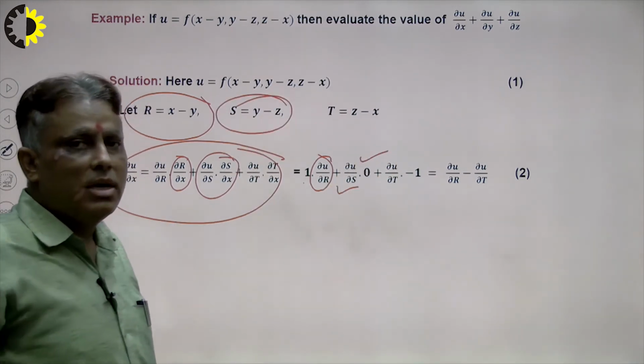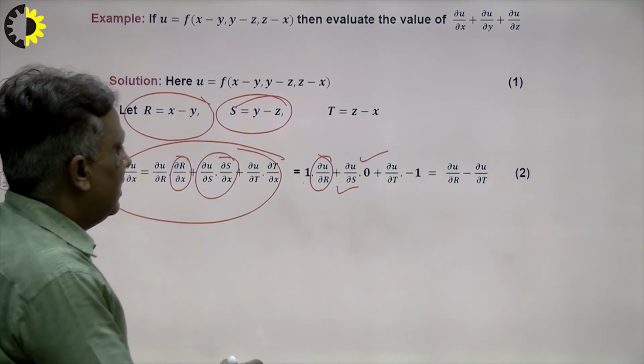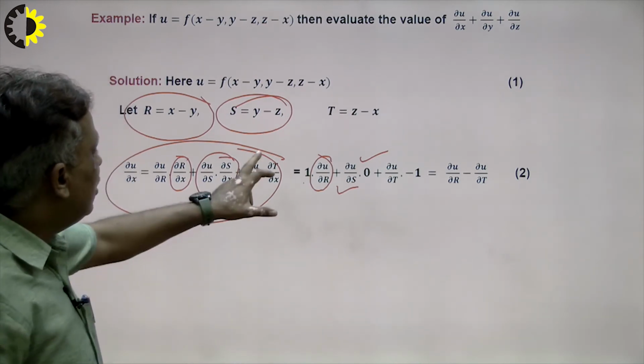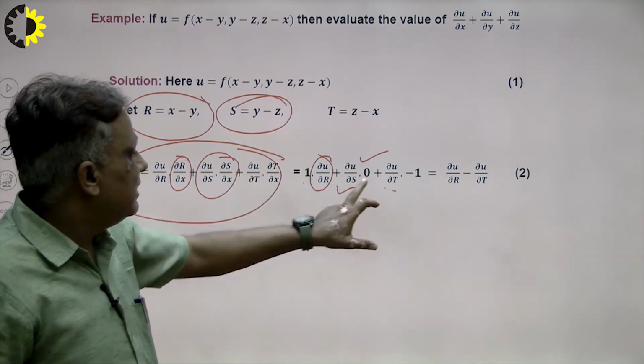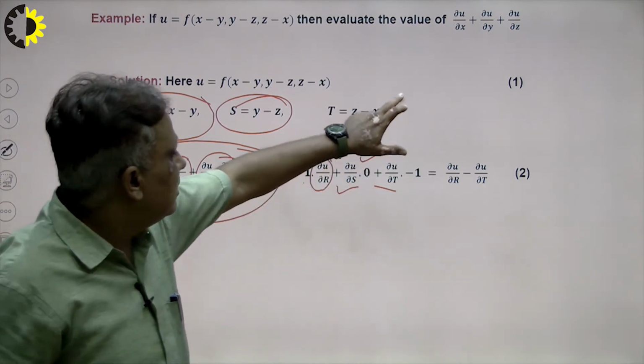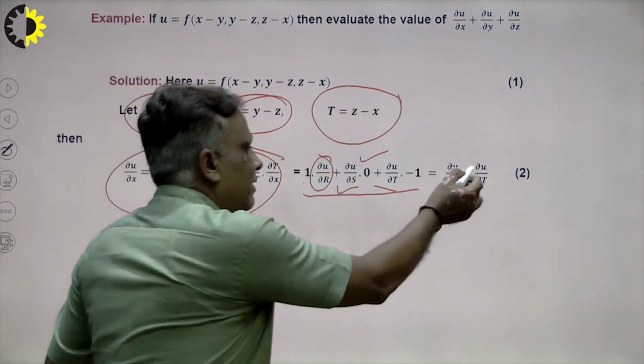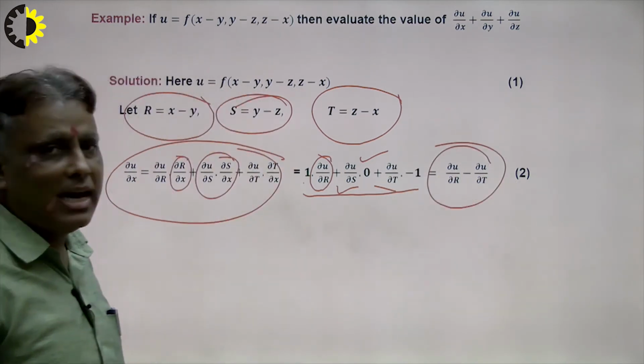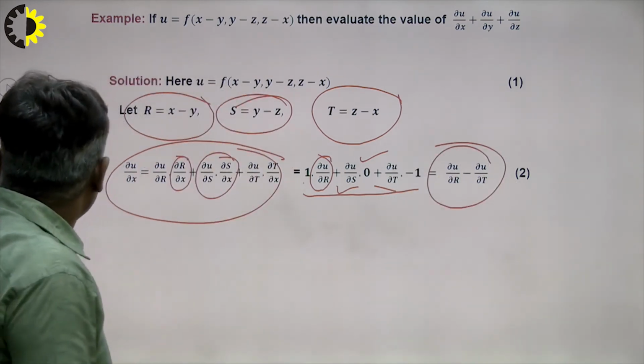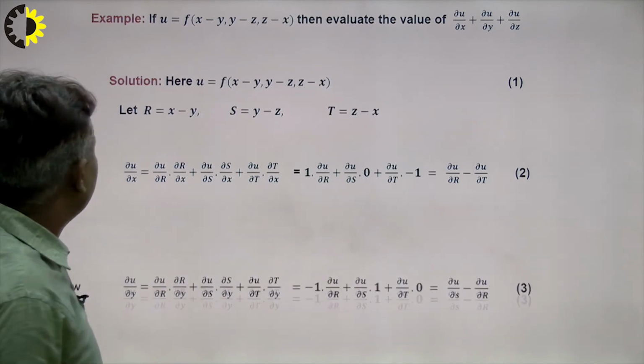I write here 0, right? Plus, next will be del u over del t. I write here del u over del t, right? Del t over del x is equal to -1. So I write here, this will be our final result: del u over del r minus del u over del t. In this way we can find each and every step, right?